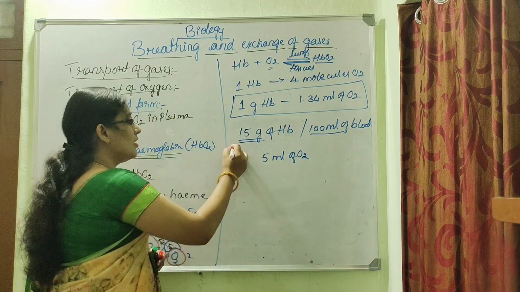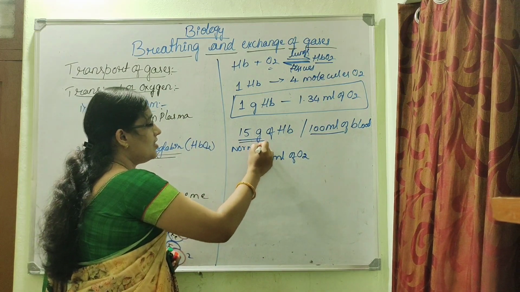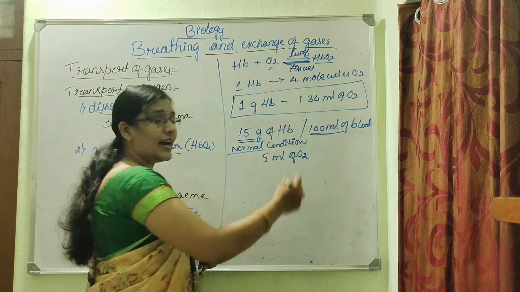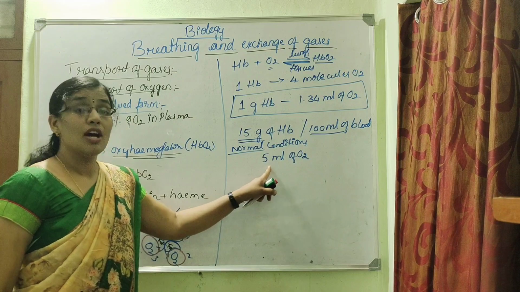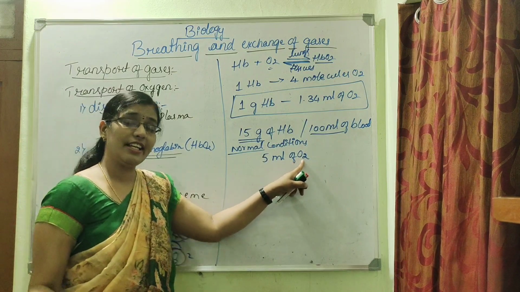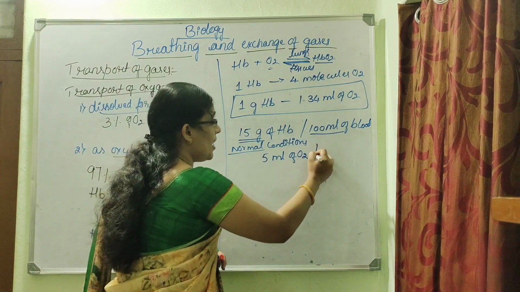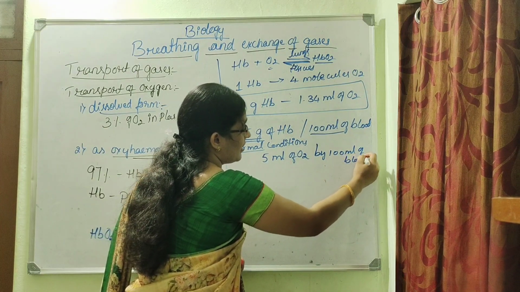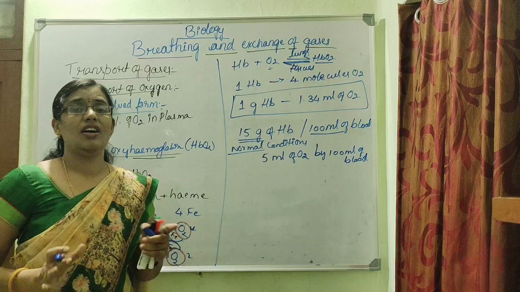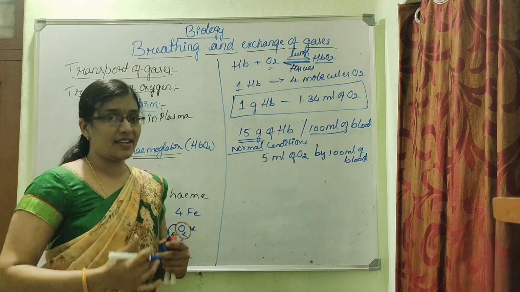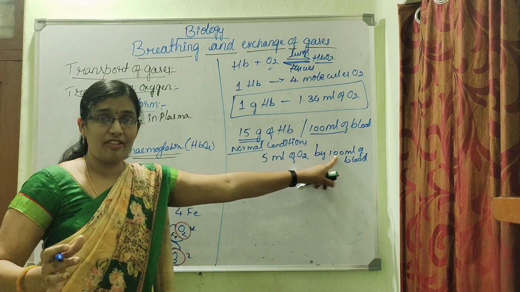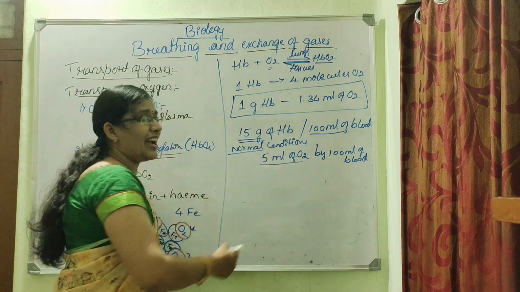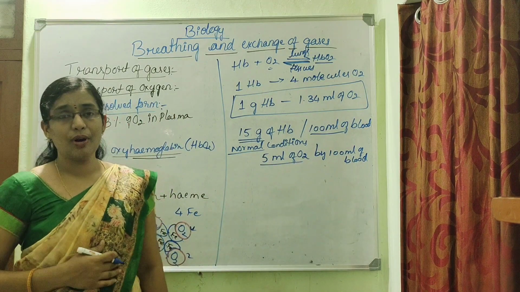So under normal conditions, 5 ml of oxygen can be carried by this 100 ml of blood. Under normal condition, when we are not doing any work, when we are at rest, our 100 ml of blood will be carrying about 5 ml of oxygen inside our body.